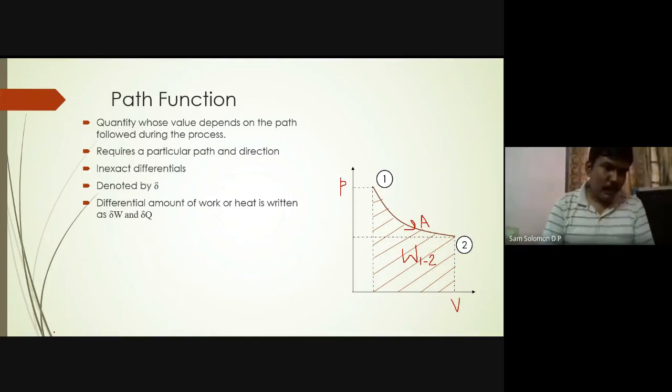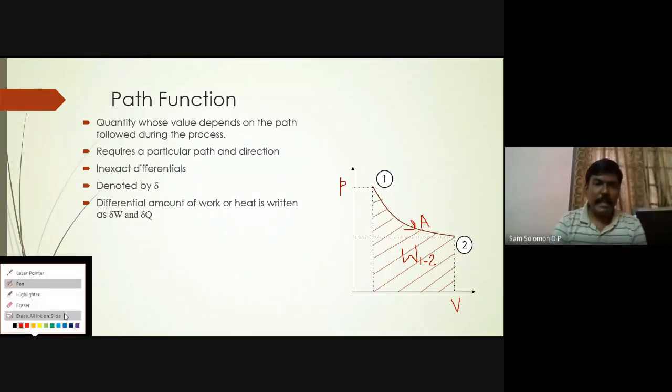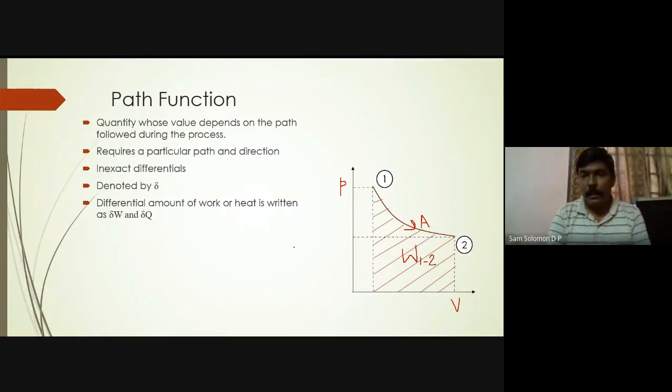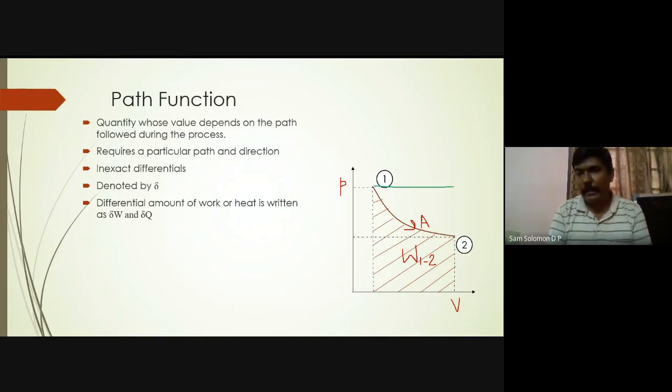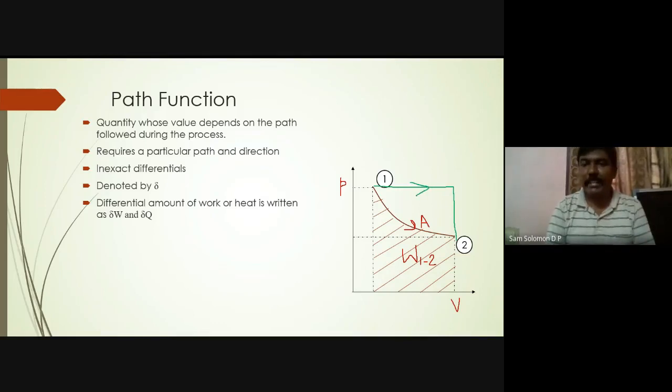Now let me change the color. Let me take green. And for my convenience, I will take another path like this, which is actually a constant pressure heat addition, and then a constant volume heat rejection. So I have moved from 1 to 2 using this green color line.